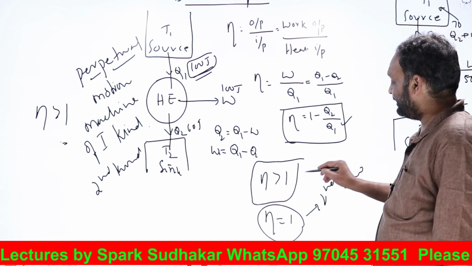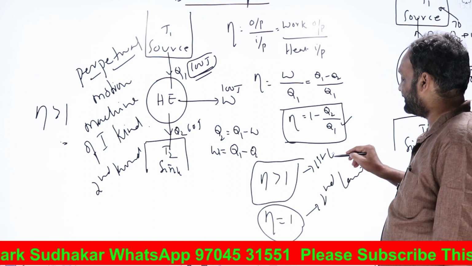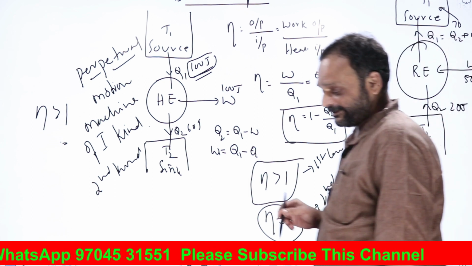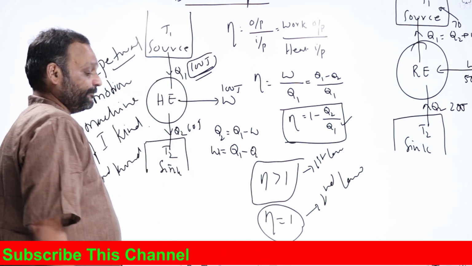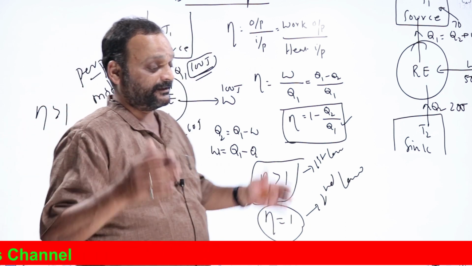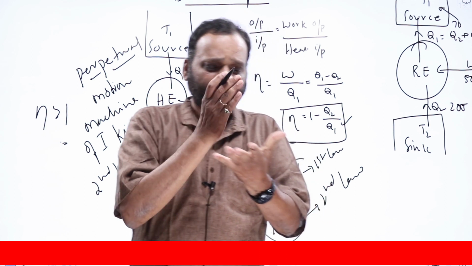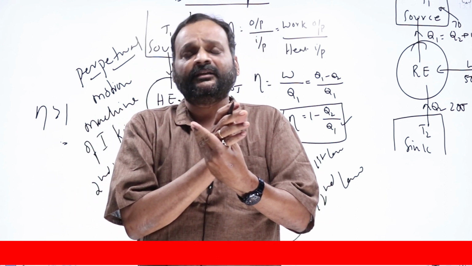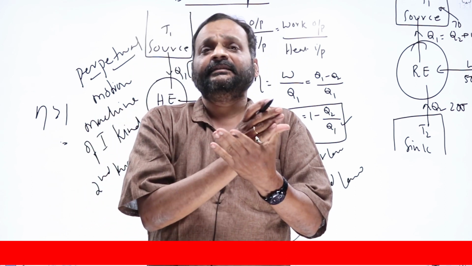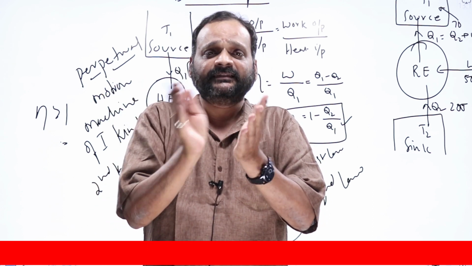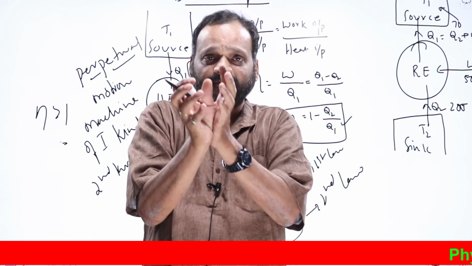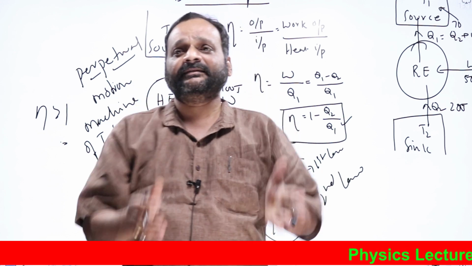Eta greater than 1 is a violation of the first law of thermodynamics. Eta equal to 1 will become a violation of the second law of thermodynamics. This is known as the Ostwald statement. The second law was visualized by different scientists in different ways. Ostwald has given one statement, Kelvin has given one statement, Planck has given one statement, and later on Kelvin and Planck's statements were merged together into one statement called the Kelvin-Planck statement.